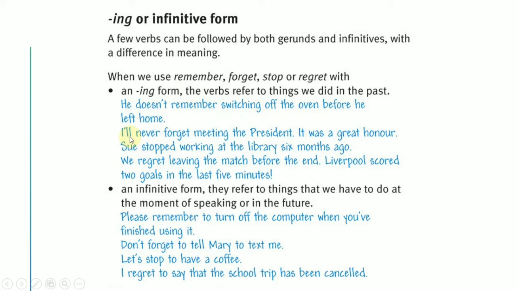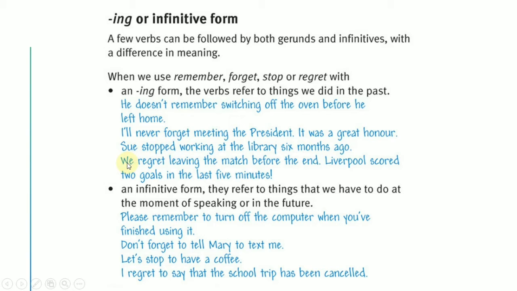Okay, and then, I'll never forget meeting the president. In here, the action of meeting the president happened earlier before the main verb forget. And then, Sue stopped working at the library 6 months ago. So, working at the library happened earlier, and finally she decided to stop.